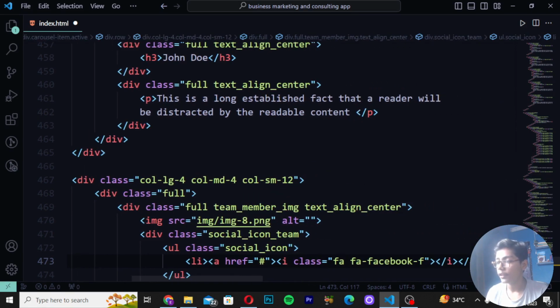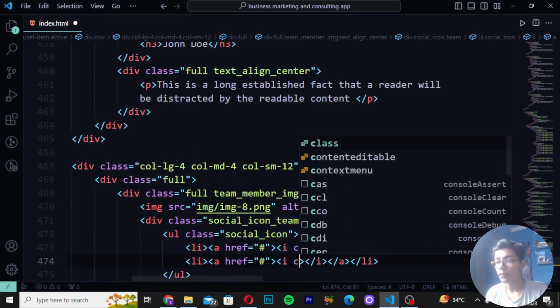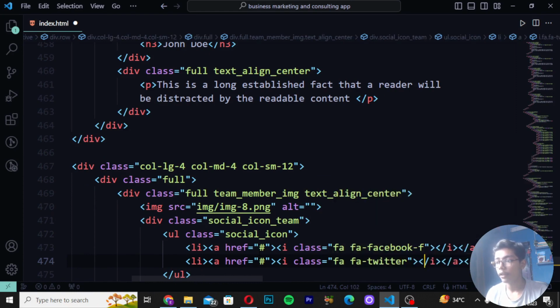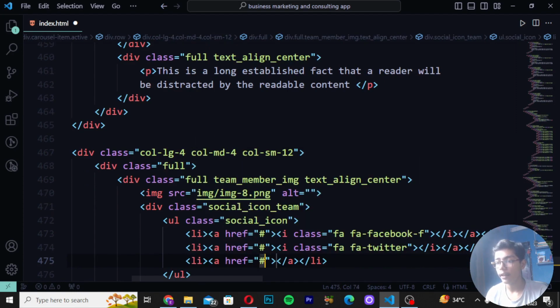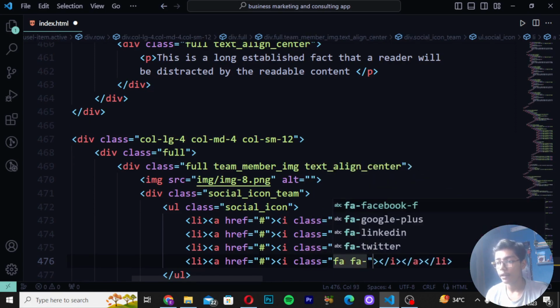Then when you just done that, simply move down li a tag i class fa fa-twitter. Then here you have to move down again li a tag i tag class fa fa-linkedin. Then you have to now just move forward li a tag i tag class fa fa-google.